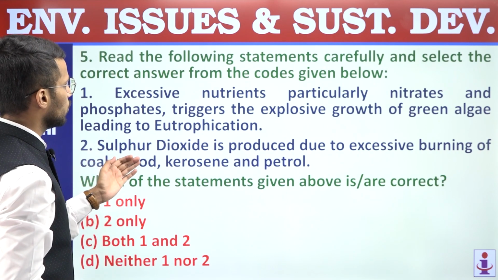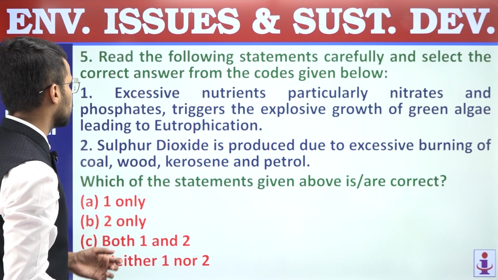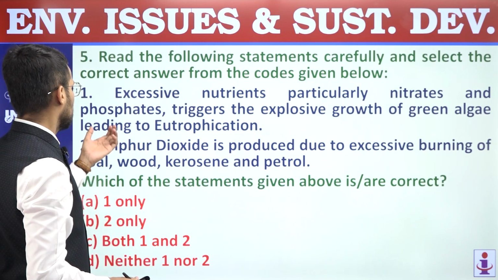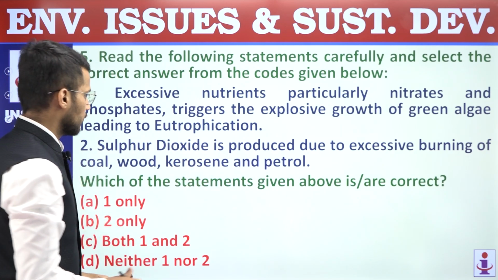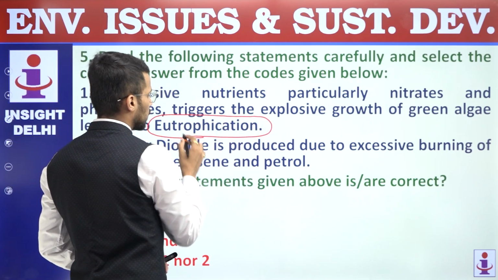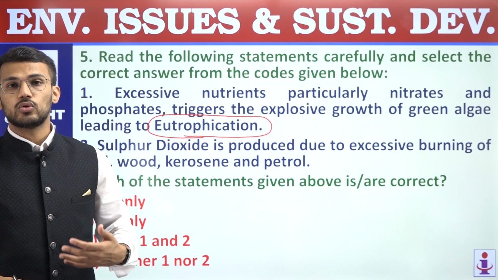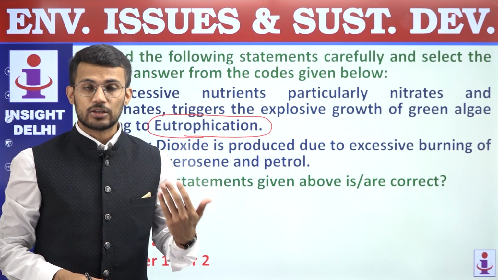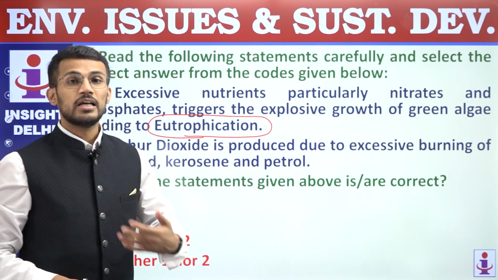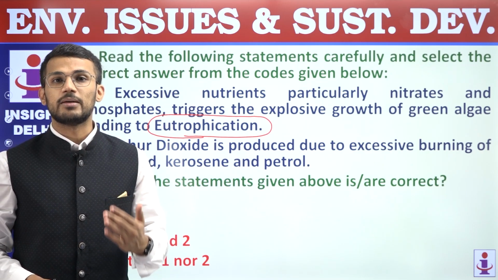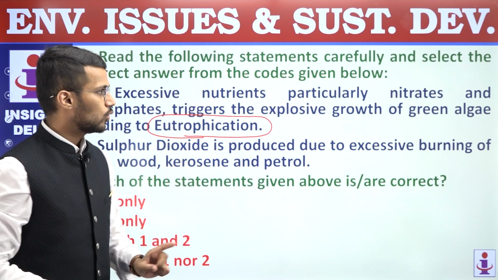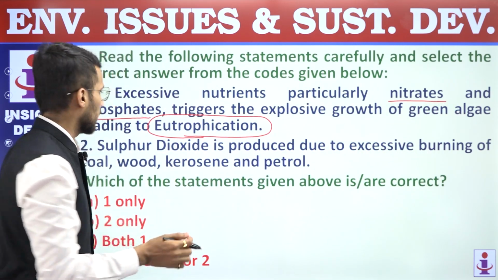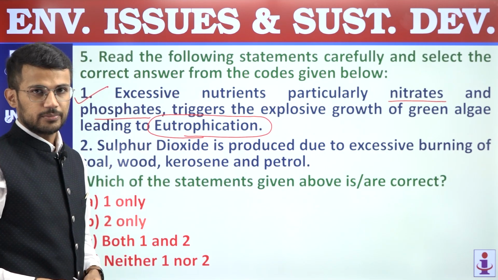First, excessive nutrients, particularly nitrates and phosphates, trigger the explosive growth of green algae, leading to eutrophication, right? So eutrophication is a phenomenon associated with the growth of algae in aquatic ecosystem, and that growth of algae or eutrophication is the result of excessive availability of nutrients, and those nutrients are primarily nitrates and phosphates, and that's why first statement is a correct statement.